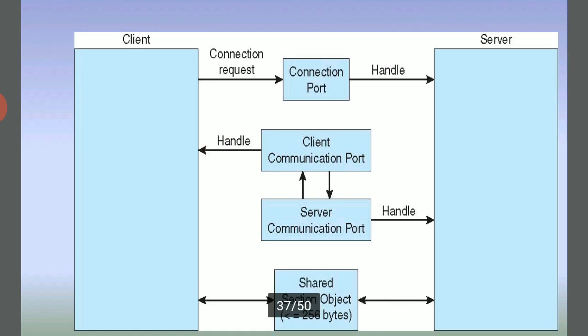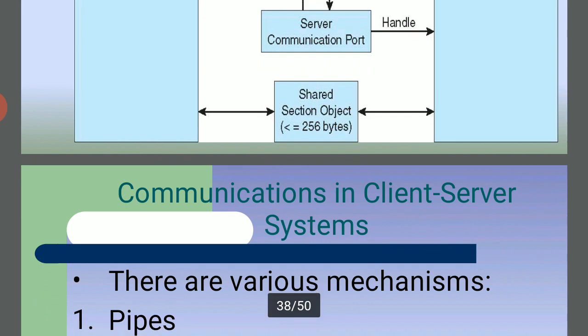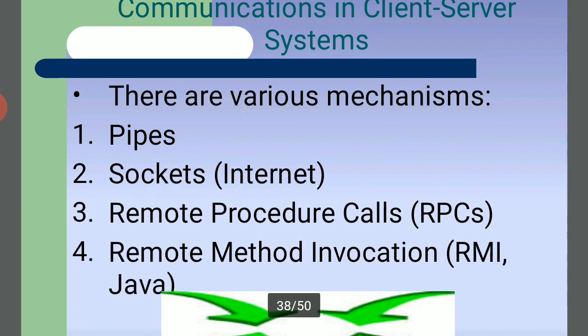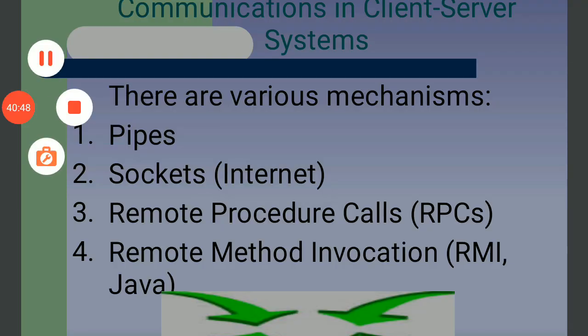One bit is called 0 or 1, one byte is 8 bits, and terabytes, megabytes, gigabytes are units of storage information in memory, called bit and byte information. And for communication in client-server systems, there are various mechanisms: pipes, sockets, the internet, remote procedure calls (RPCs), and remote method invocation, RMI in Java. So there are various mechanisms.